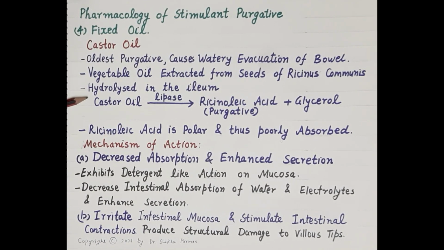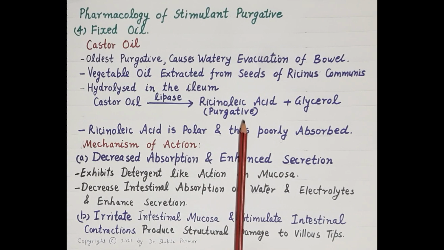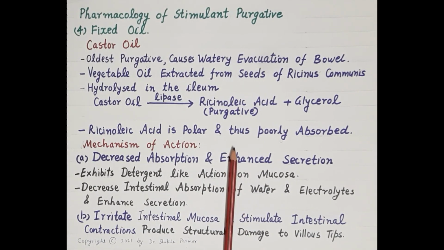Now, castor oil is hydrolyzed in the ileum. So, castor oil is hydrolyzed by the enzyme lipase in the small intestine to produce ricinoleic acid. Ricinoleic acid is the active form of castor oil, which is produced in the small intestine and exhibits the purgative effect. Now, ricinoleic acid is polar and thus it is poorly absorbed in the small intestine.